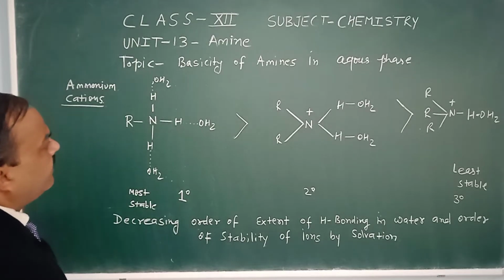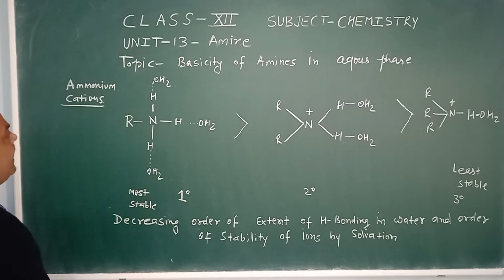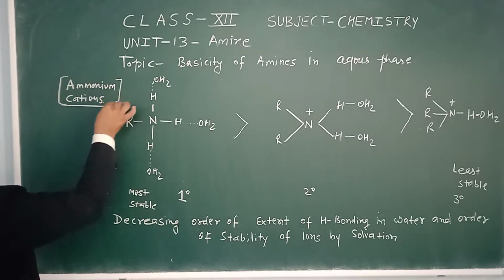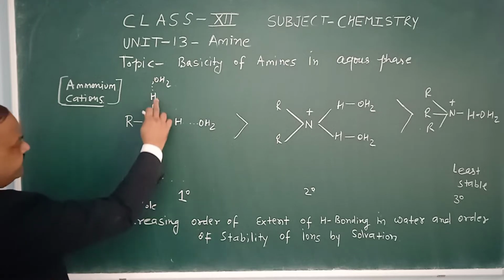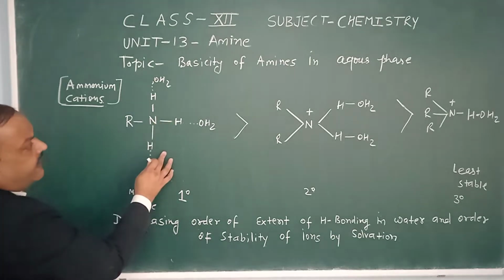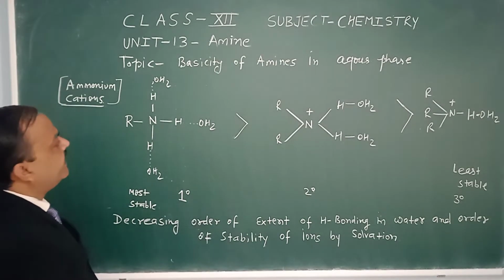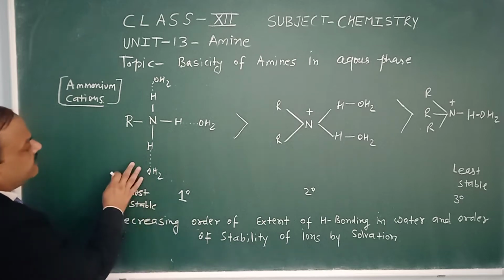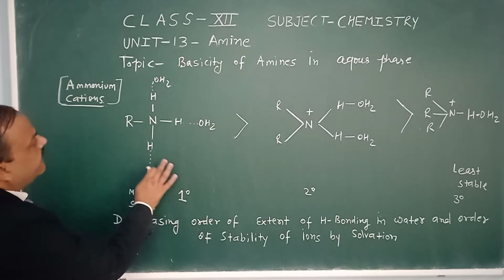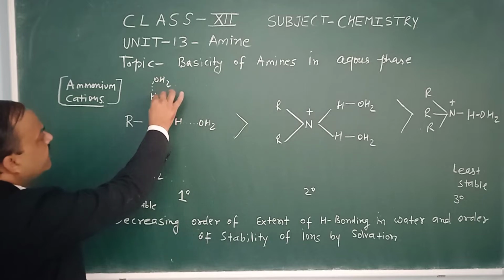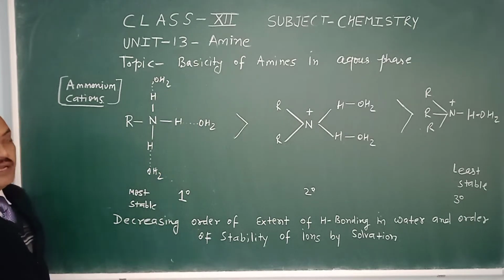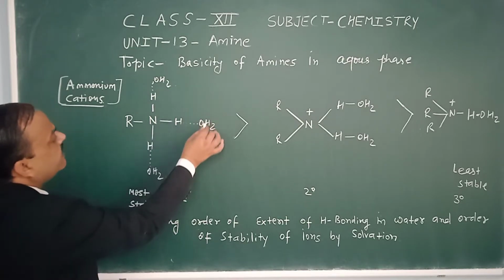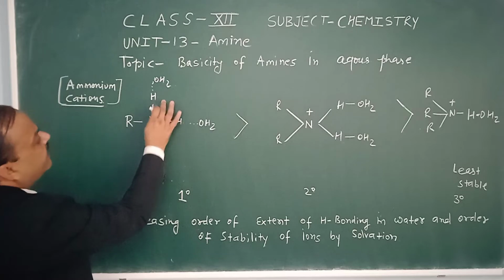First of all, we have this diagram, and in this diagram we have the ammonium cations. These are NH4 plus, the ammonium cation. Then we increase the alkyl groups in this. In this first structure, we have three hydrogen atoms, so three water molecules are available for hydrogen bonding.